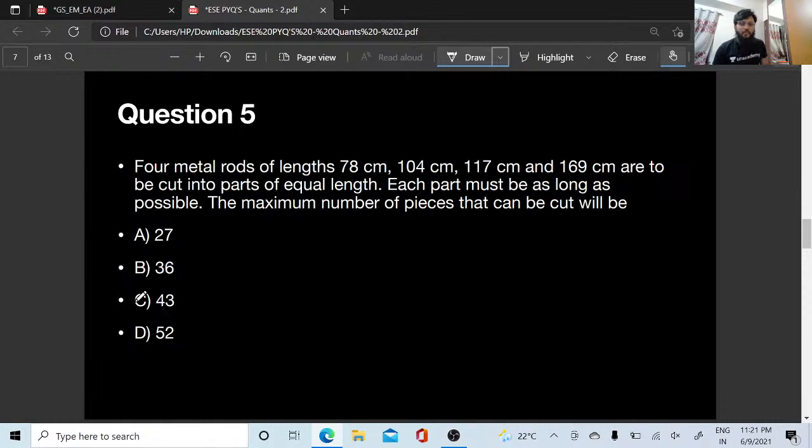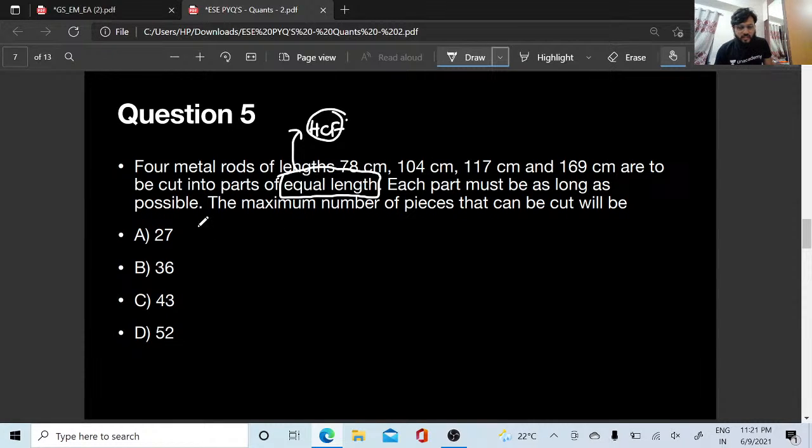Okay, whenever you get this word, this is going to be a keyword, people. Whenever you are getting this equal length, that means what? You have to find out the HCF, right? Whenever you get equal length, same length, something is equal between them. What is that equal factor? What is that equal highest factor? That is HCF, right? LCM means we multiply everything, HCF means we find the equal factor.